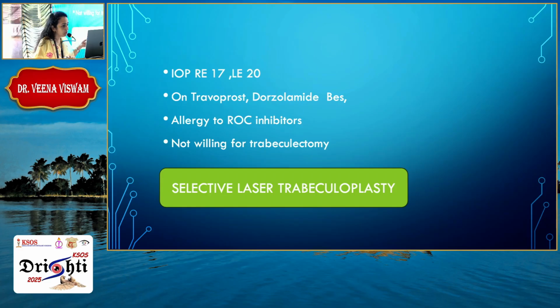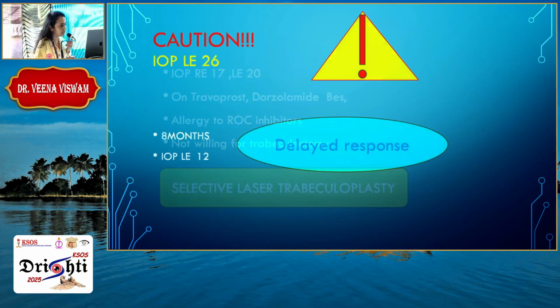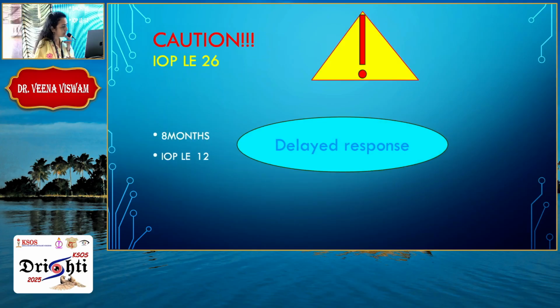So the right eye IOP is 17, left eye 20. He was already on travoprost and dorzolamide. He was allergic to ROCK inhibitors and not willing for trabeculectomy. Because the patient's IOP was remaining in the higher range and the field was advancing, we did not have any other option. So after discussing with experts, we thought of going in for a selective laser trabeculoplasty and trying it for the patient. And to our despair, the IOP increased to 26 after this.